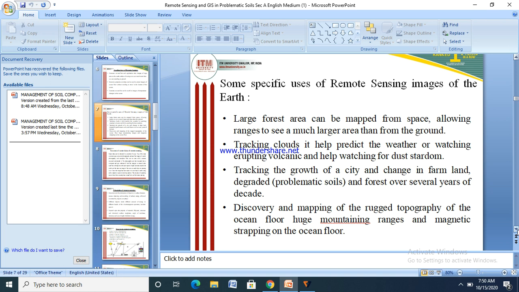Tracking the growth of a city and changes in farm land, degraded problematic soils and forest cover over several years or decades. Discovery and mapping of the rugged topography of the ocean floor, such as mountain ranges, and the magnetic striping on the ocean floor.